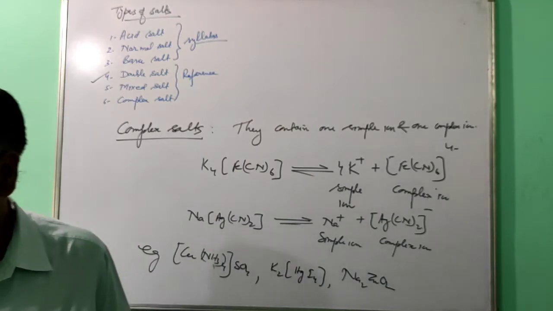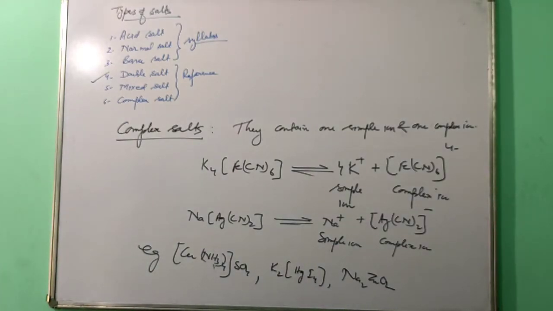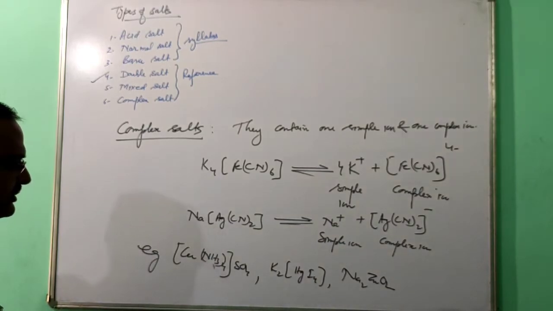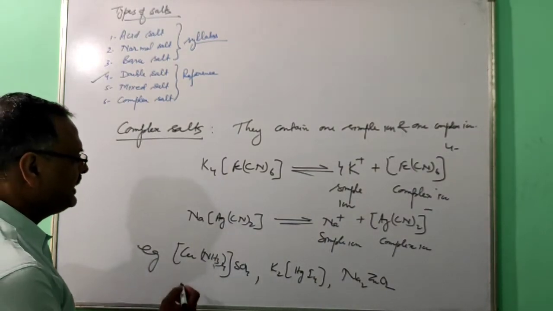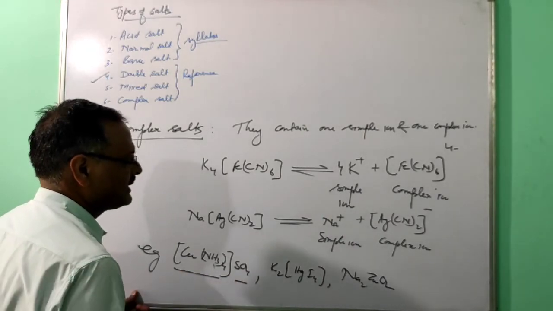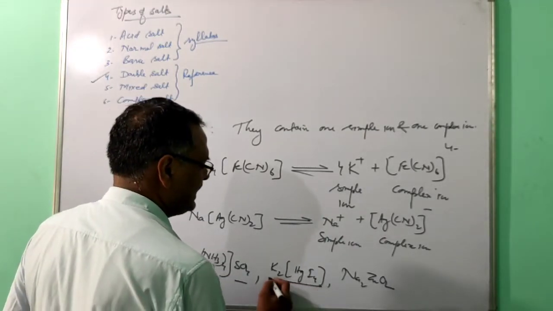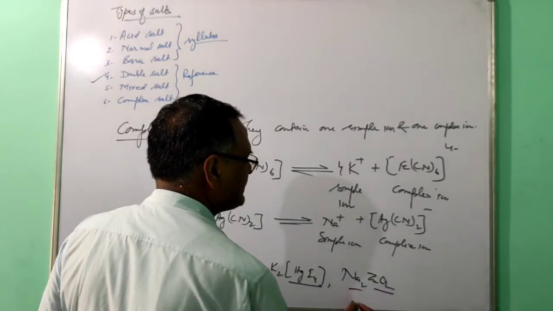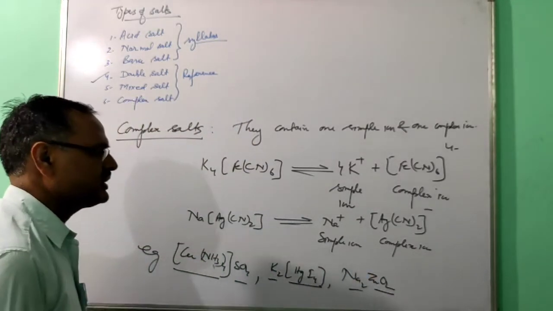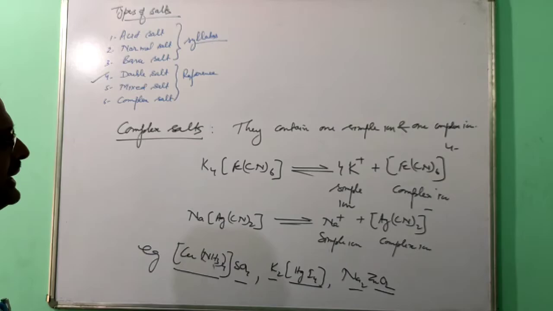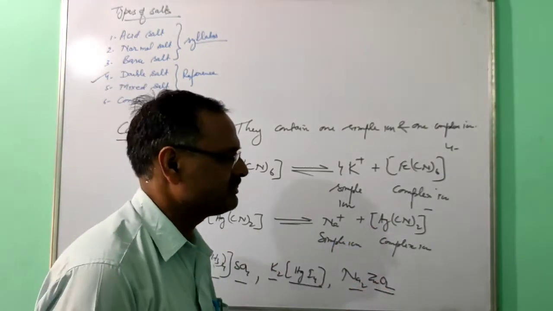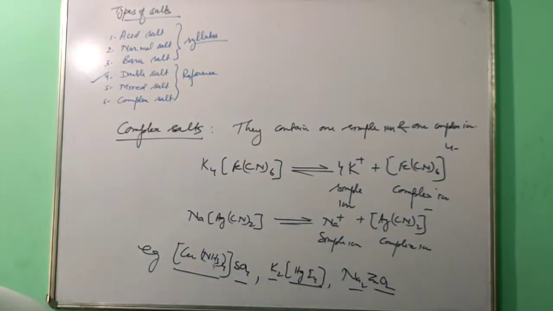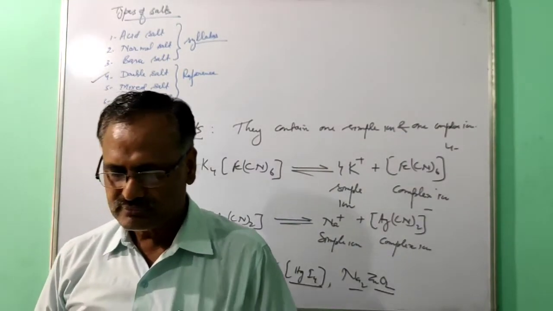So these are complex salts. Here this is the complex ion, this is the simple ion. In most cases in complex salts a big bracket is there, but here the bracket is not there. So just you go through your book.